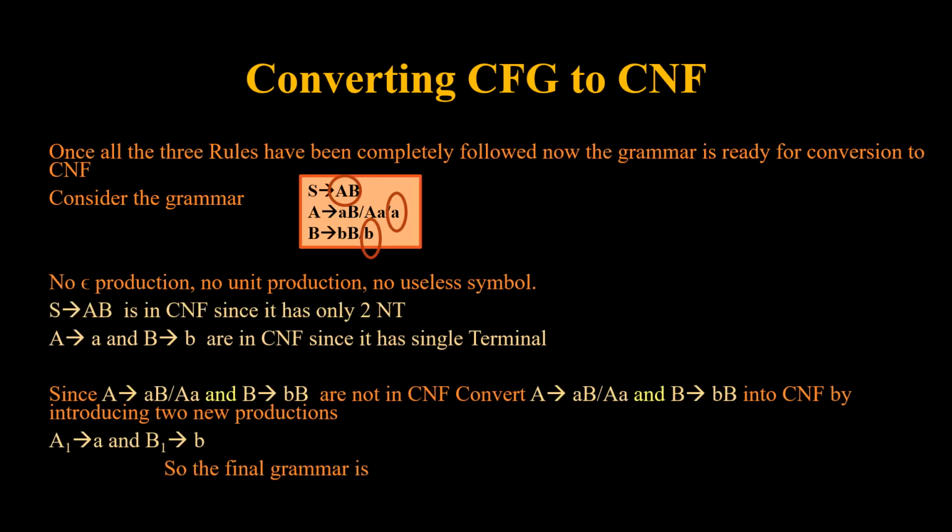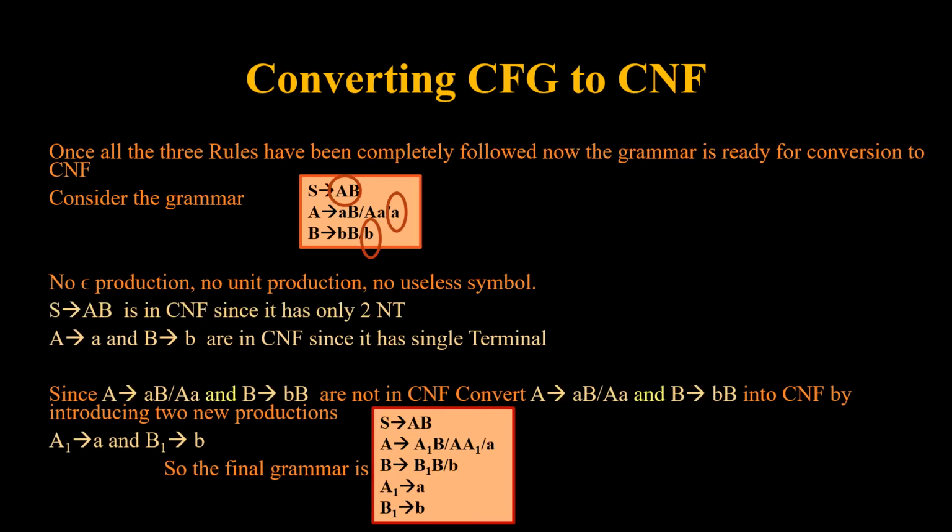We will introduce 2 new productions, A1 tends to A, B1 tends to B, and we will put the grammar in this form. Now just see, all the productions on the right side have 2 non-terminals or a single terminal. So this is how we convert a grammar from CFG to CNF after applying all 3 rules.